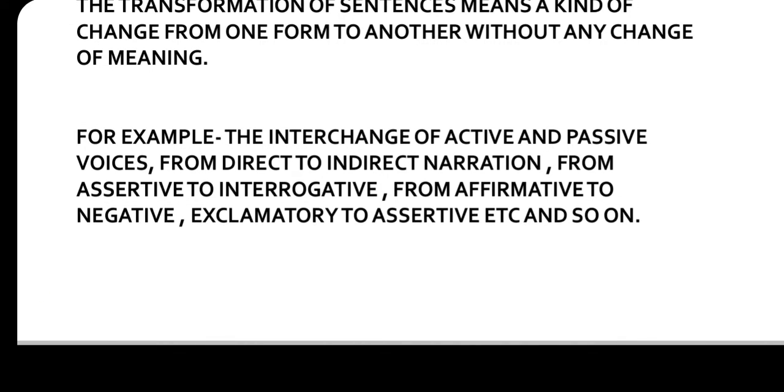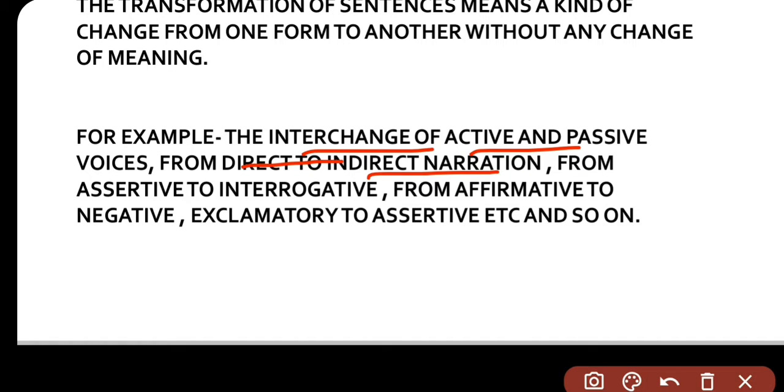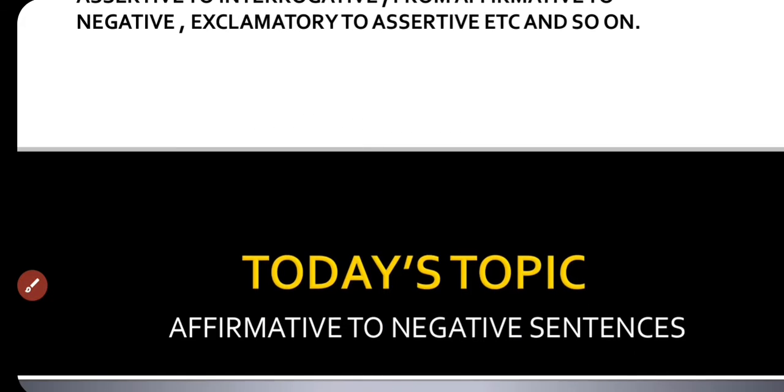For example, the interchange of active and passive voices, from direct to indirect narration, from assertive to interrogative, from affirmative to negative, exclamatory to assertive, etc., are the examples of transformation of sentences, and there are so many forms. So simple sentence to compound, simple to complex, complex to compound, all are the examples of transformation of sentences.